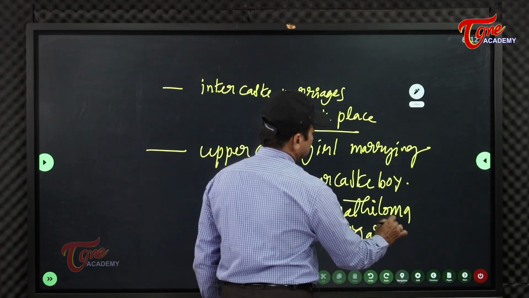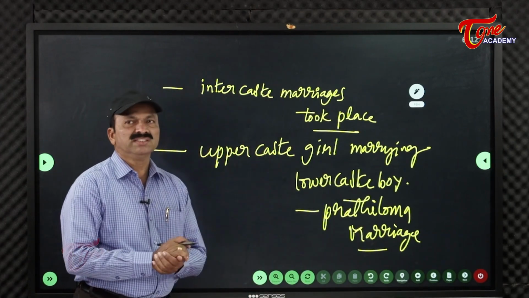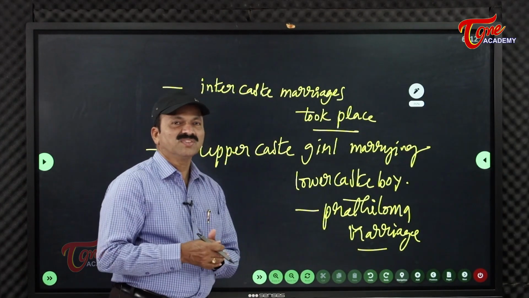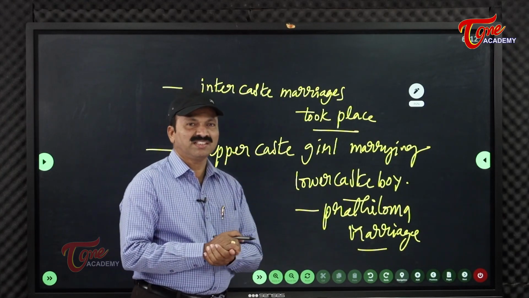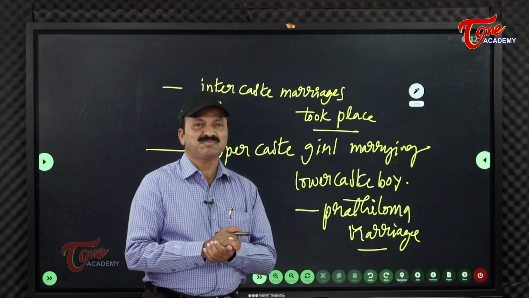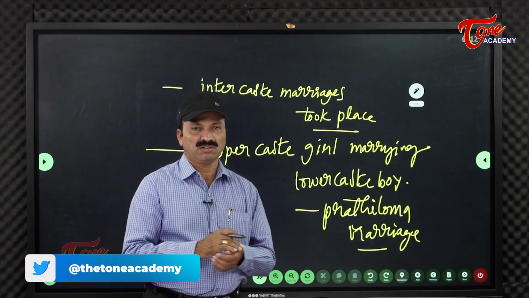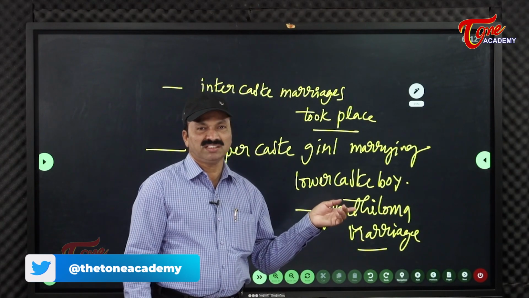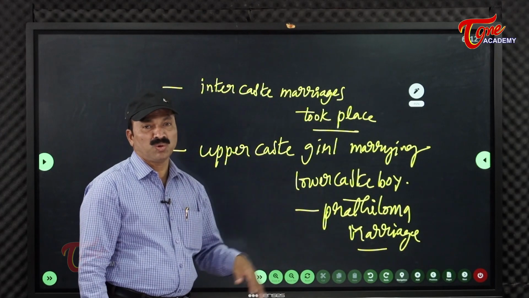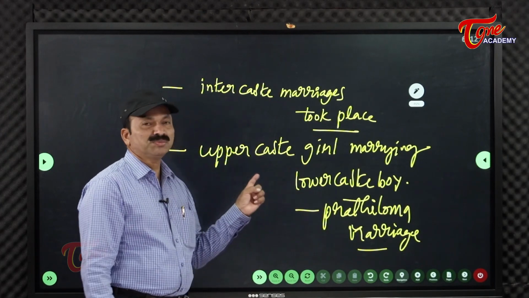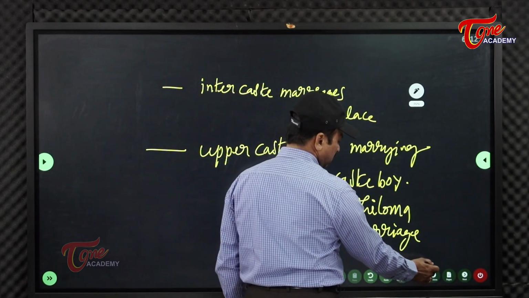So these types of marriages took place. Upper caste girl marrying lower caste boy, that's called pratiloma marriage. In these intercaste marriages, an upper caste girl marrying a lower caste boy is pratiloma marriage, and a lower caste girl marrying an upper caste boy is especially called anuloma marriage.